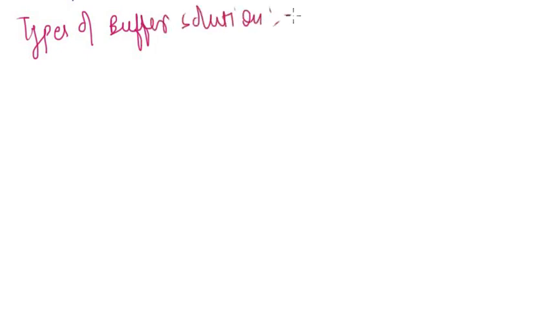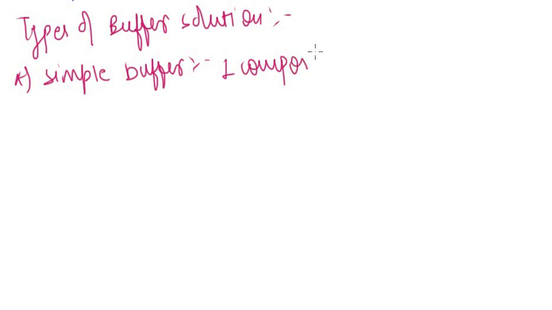Now let's talk about the types of buffer solution. First is the simple buffer. So what is a simple buffer? A simple buffer has only one component. Like a weak acid and its salt, there we have two components.